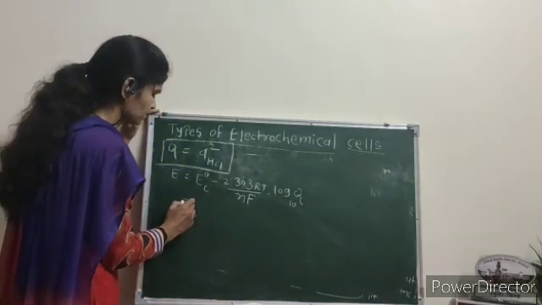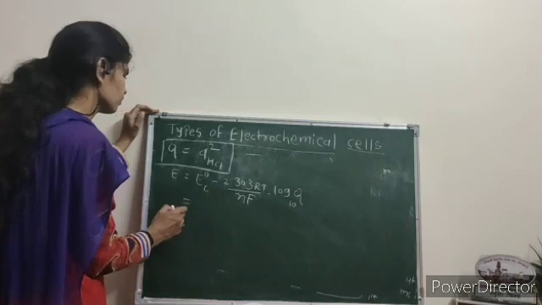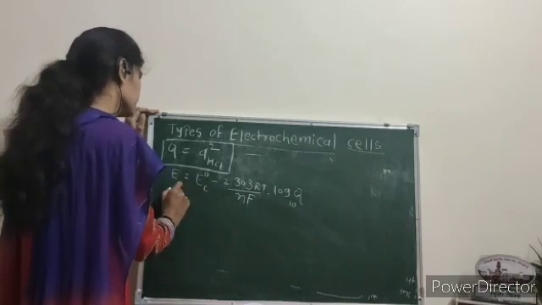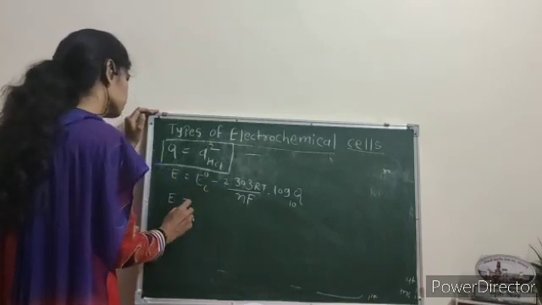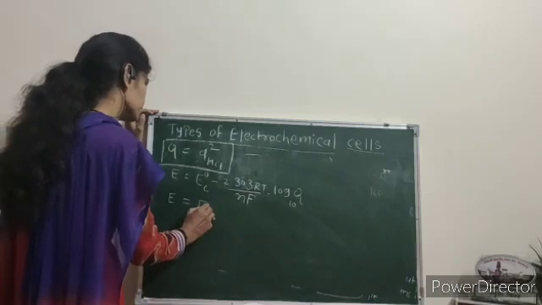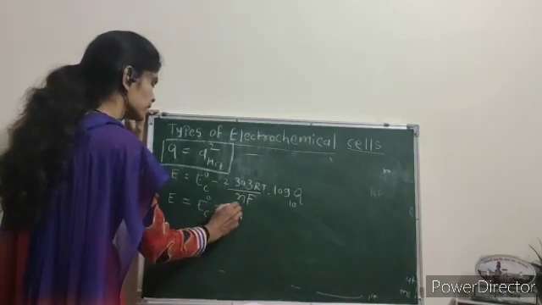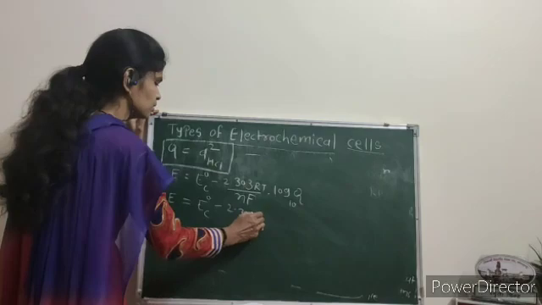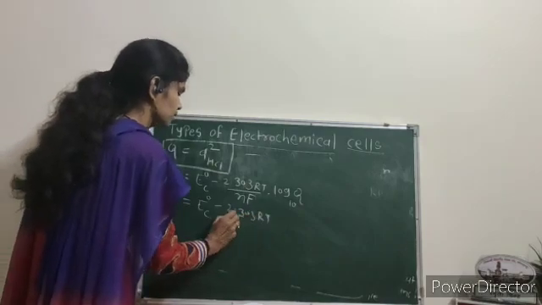Now here E is equal to E0 cell minus 2.303 RT.